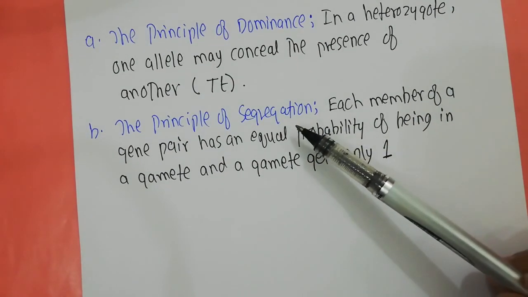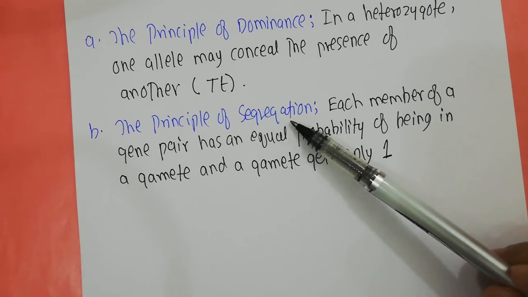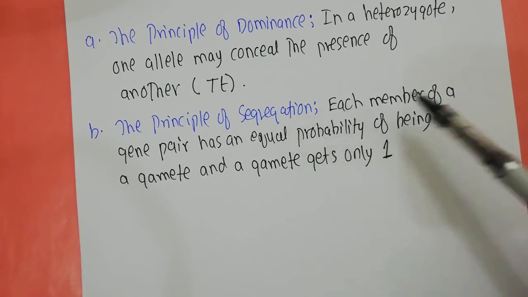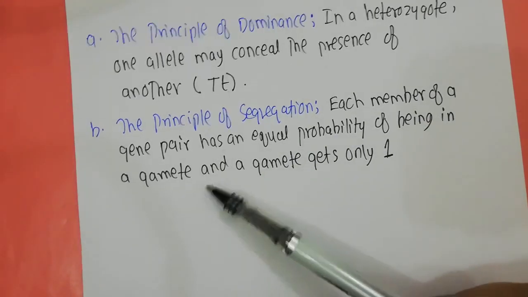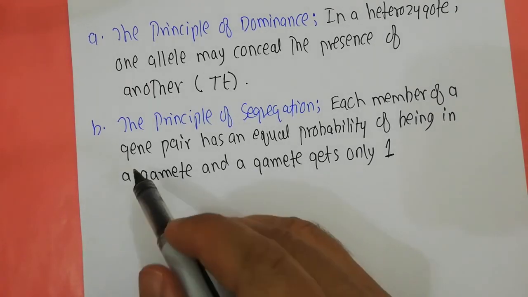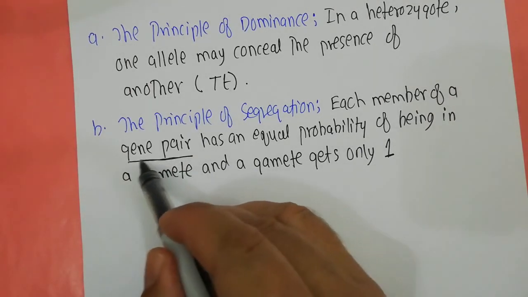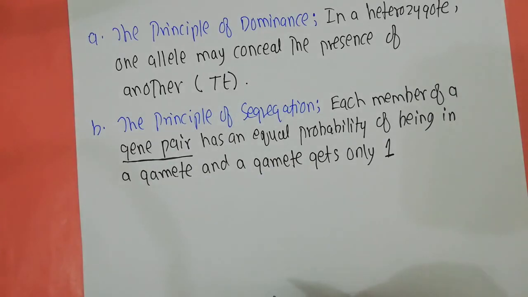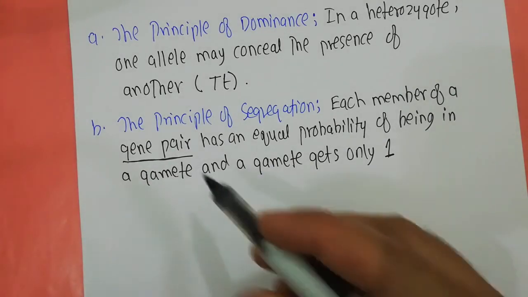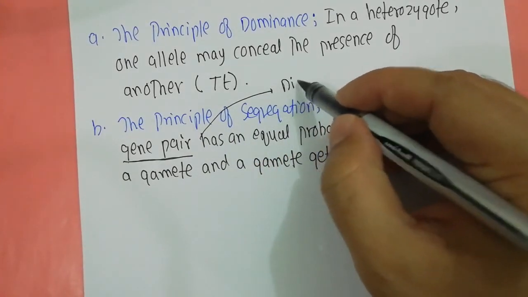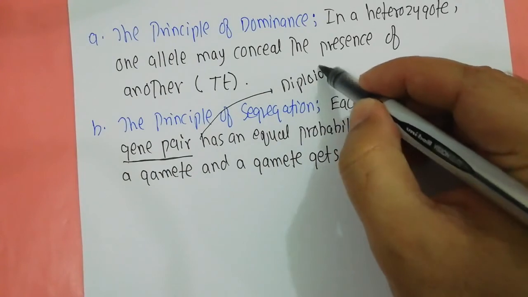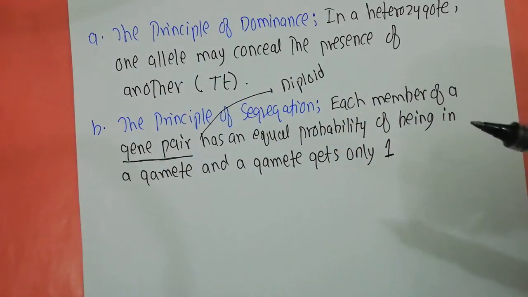Another important principle, famously known as the first law of Mendel, is the principle of segregation. This says that each member of a gene pair has an equal probability of being in a gamete. So what Mendel said was that genes are also in pairs. And as he is talking about the pea plant, the gene pair means that the pea plant is diploid in nature. So he must be given the credit for establishing the diploid nature of the pea plant.